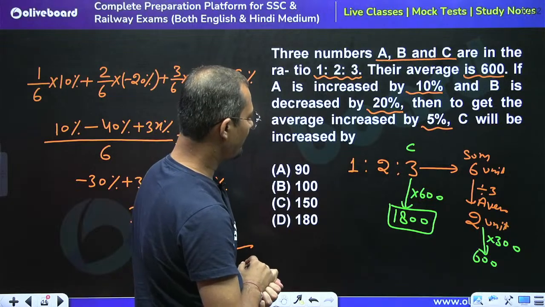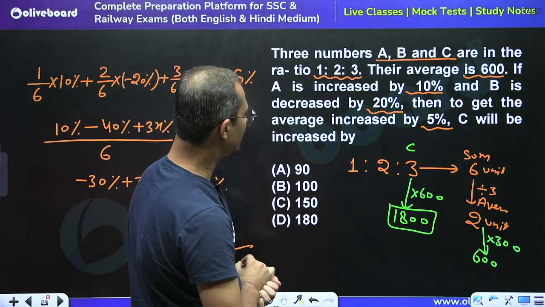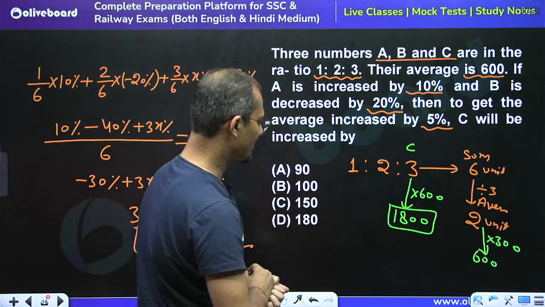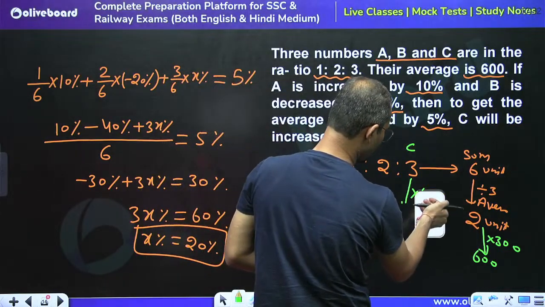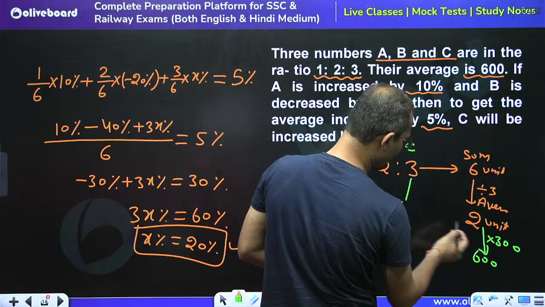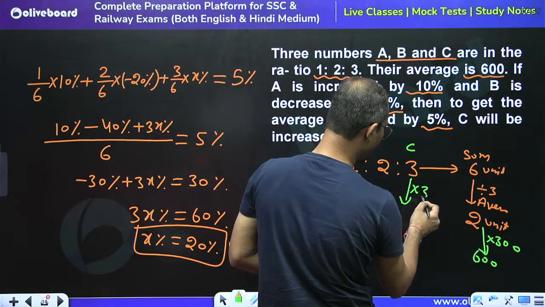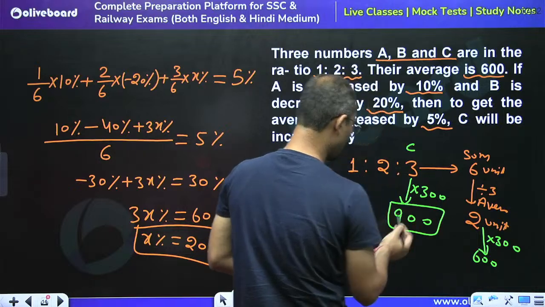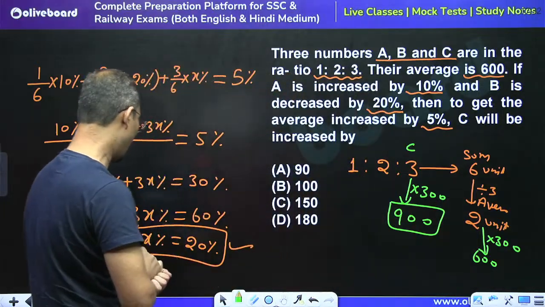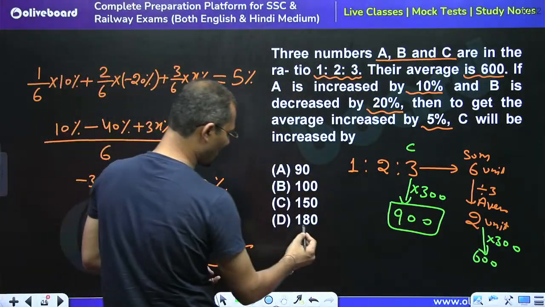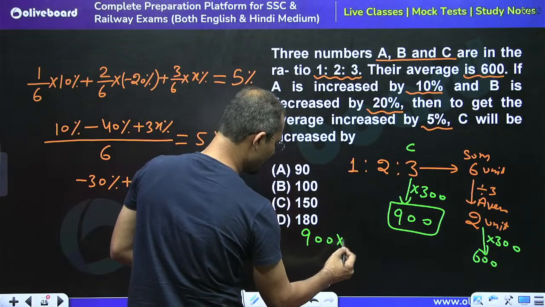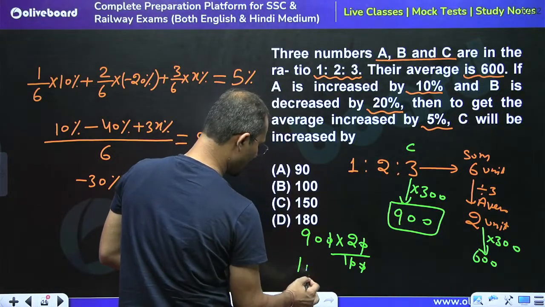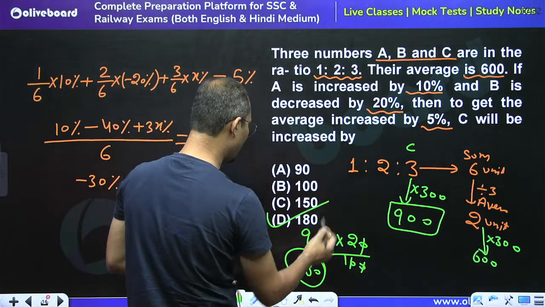Sorry, by 3, 2 units, and this is 300 time, not 600 time. So 3 units is equal to 3 into 300, which is equal to 900. So the value for C is 900 and C got increased by 20%. So how much increase? 20% of 900 is equal to 180. So D part is the right answer.